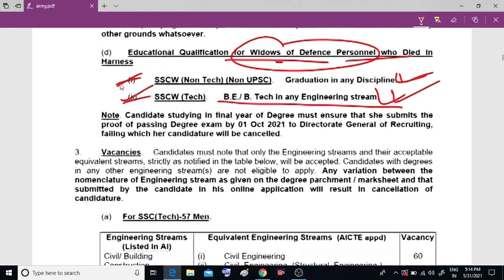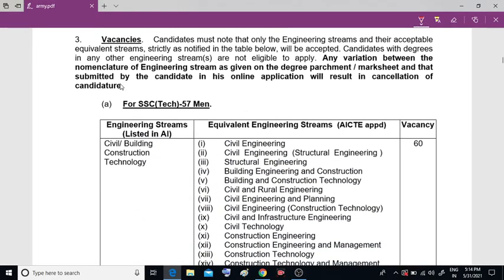These two backgrounds. Now, very important point. What are the vacancies? You can see for SSC Tech 57 men, so vacancies are 60. So what is the engineering stream? 60 for civil or building construction technology, right? Equivalent engineering stream.